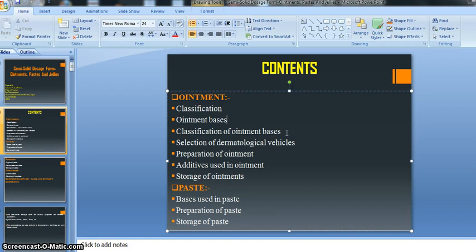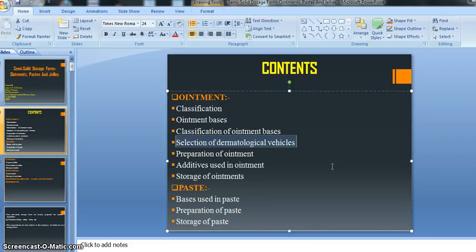So we will also discuss the classification of our ointment bases, then selection of dermatological vehicles. In this chapter there are various kinds of vehicles given, right? Vehicles means not a liquid, right? Vehicles means not a liquid. There is a basis, right? Dermatological vehicle means selection of dermatological vehicles, meaning various kinds of vehicles are given, and from these we have to choose one or more than one vehicle for the preparation of ointment, right?